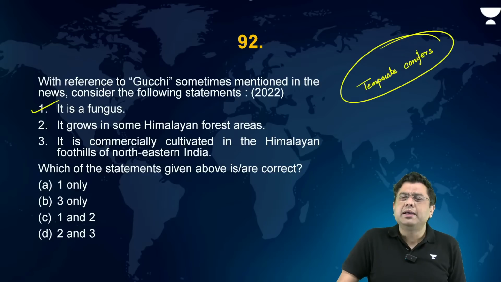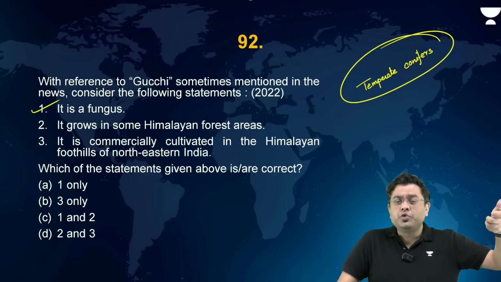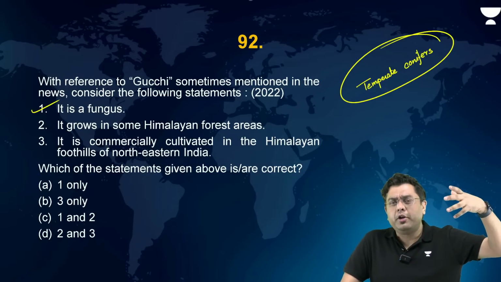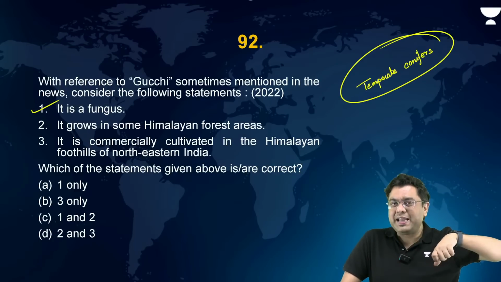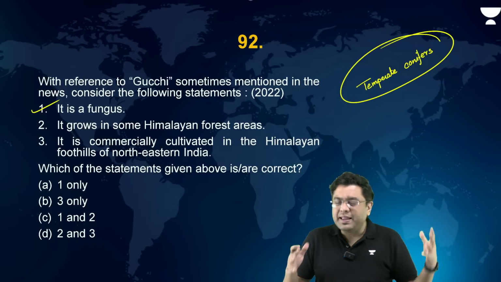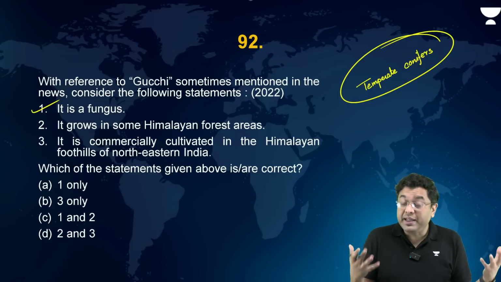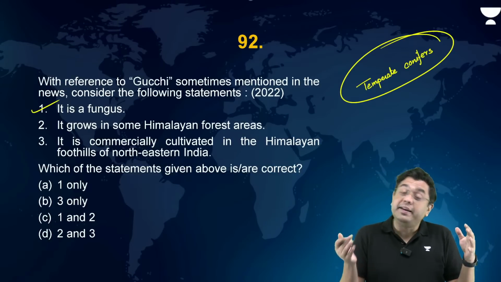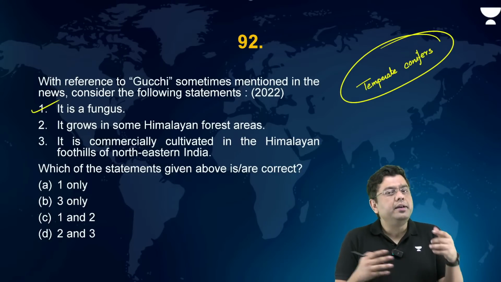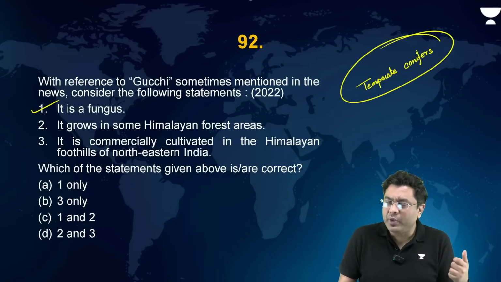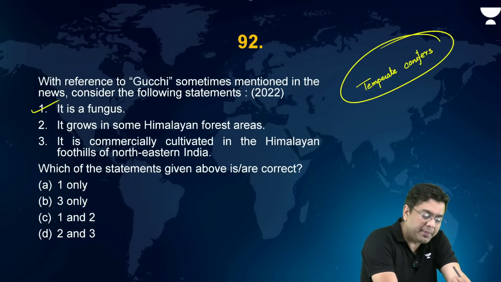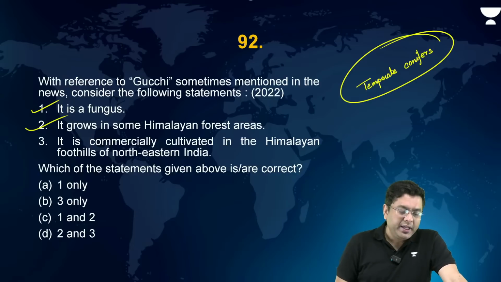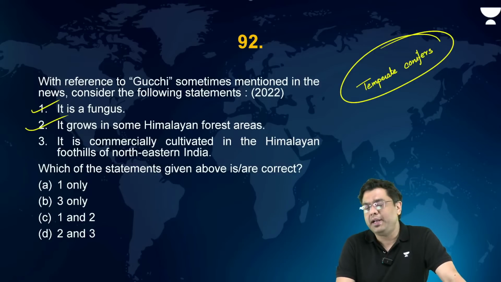Very difficult to collect. So the individuals, they go deep into the forest for a long period of time, and that is when they accumulate these in a very painstaking manner over a long period of time, and that is when they have some amount of material that they can sell in the market. It is highly nutritious to the body in terms of vitamin D, vitamin B12, etc., which it tends to provide. That is why in large demand. It grows in some Himalayan forest area. Yes. It is commercially cultivated in the Himalayan foothills of northeastern India.